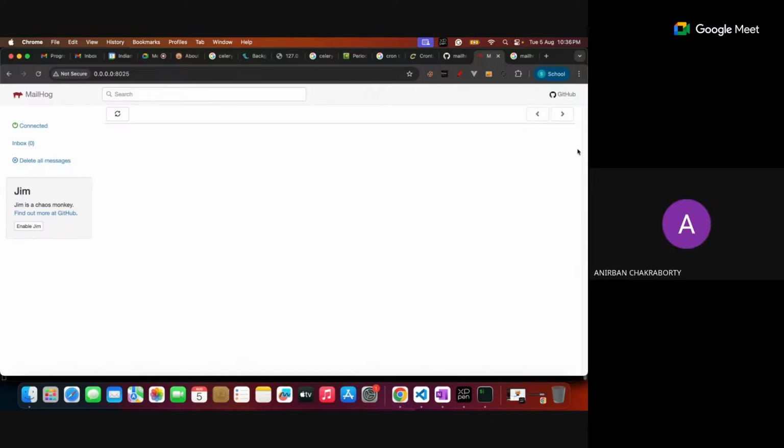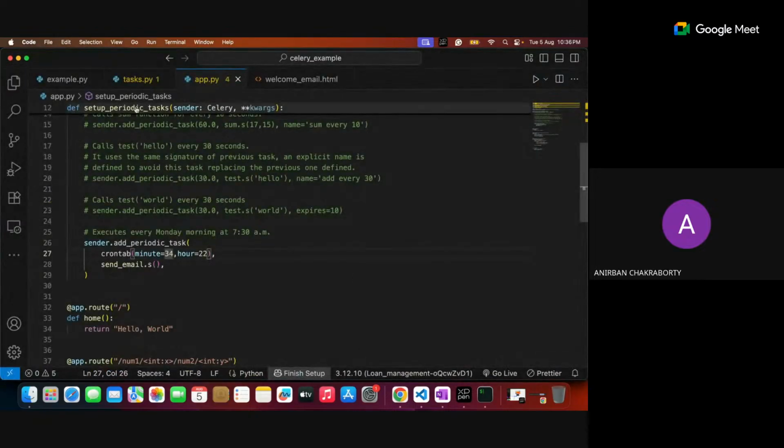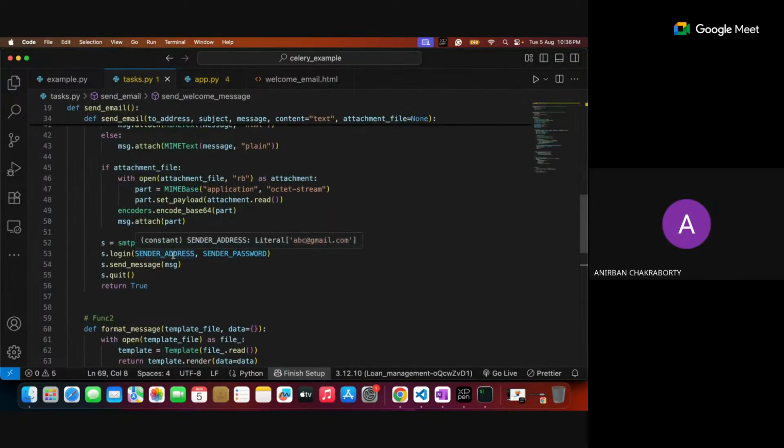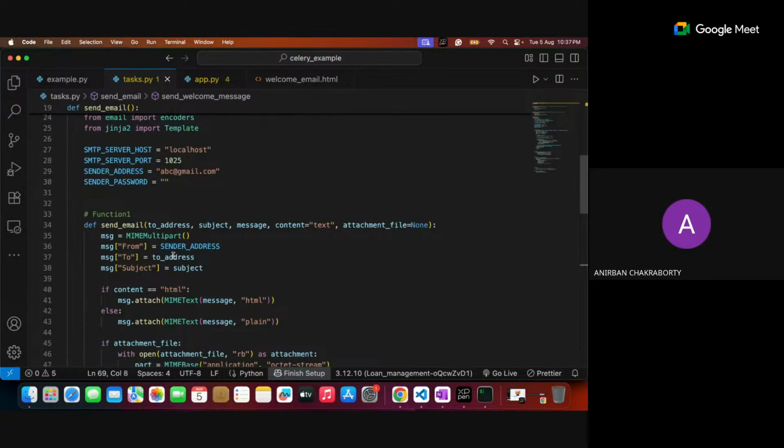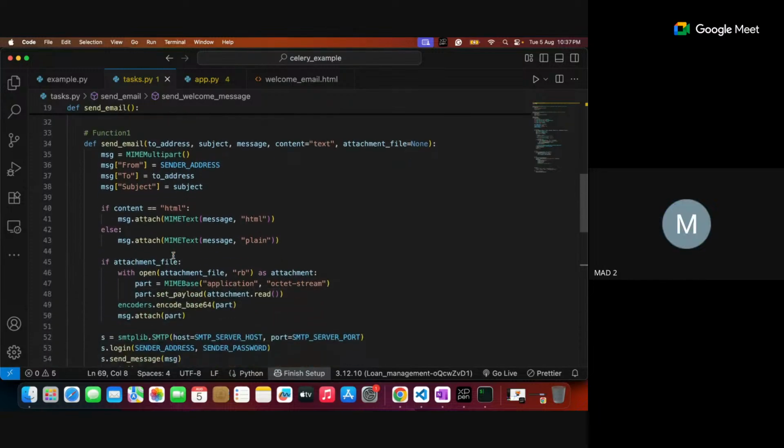And sir, the email is sent through that example.py file that you copied into the task.py. Correct. That contains everything: the template, the instructions, the format. Yes, this is exactly whatever Professor Tej has given in his code.